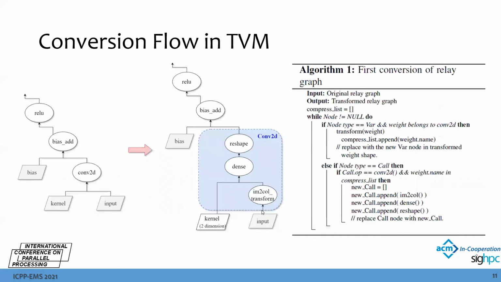Let's introduce our conversion flow. In our conversion, we separate it into two steps. In the first conversion, we will traverse the whole model graph and find the target convolutions. We decide whether to convert the convolution into image column, dense operator, and reshape operator by checking whether the sparsity is above a high enough threshold.